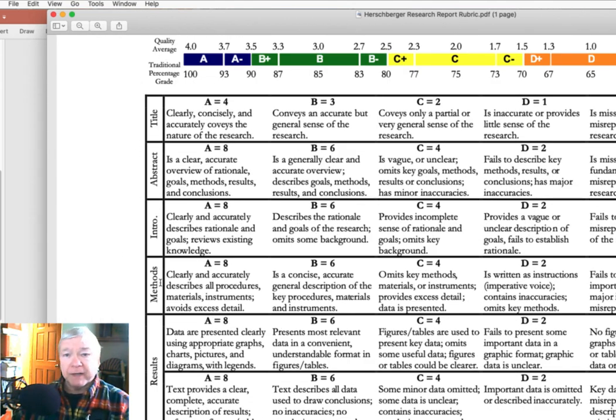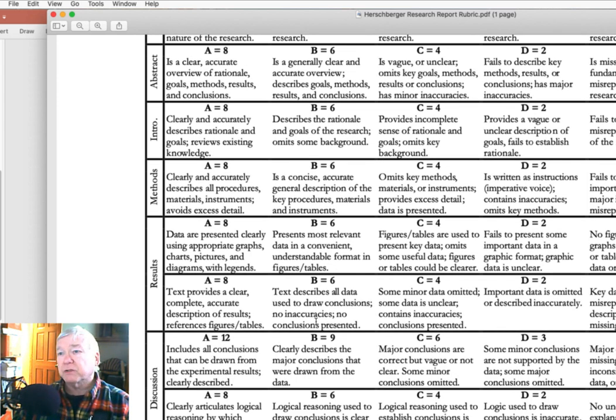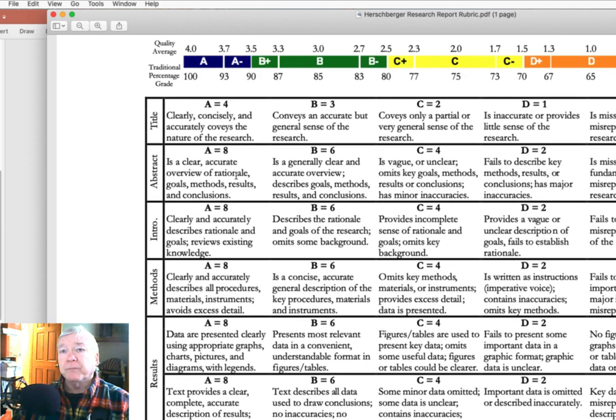The title, abstract, introduction, methodology, results, and discussion, for instance, can be graded on a scale, and I saw it really clearly described: what is the level at which it works, what are the levels at which it really doesn't work very well, and what are the differences between those levels. I figured that would be very important for people to be able to understand what constitutes a good title or a good methods section or a good introduction from one that's not so good, and be able to assess it themselves in order to improve their work over time.